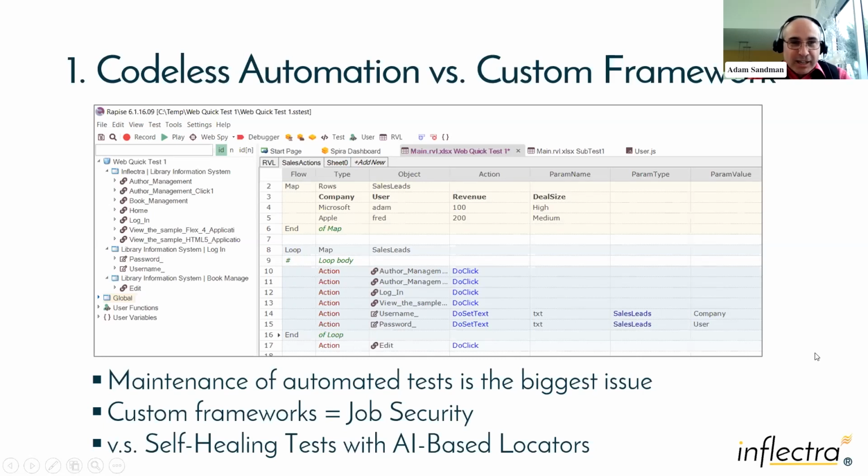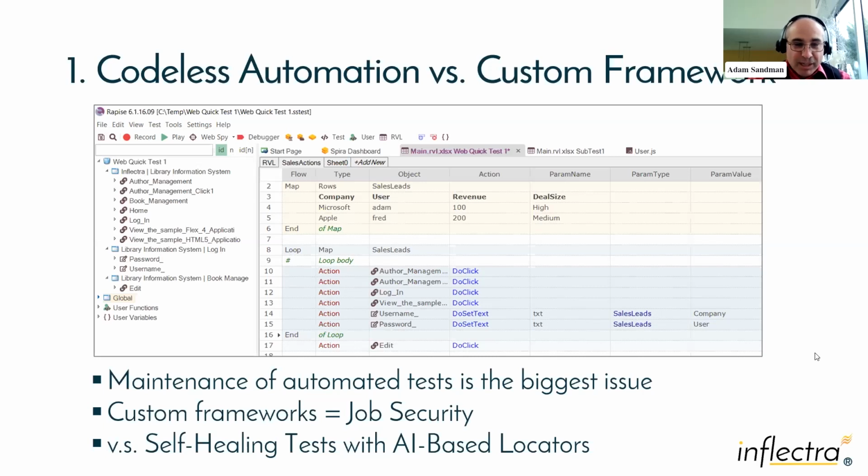First thing is Rapise is a codeless automation tool, not just a framework. One of the challenges we see from a lot of clients is that they have to maintain a framework. Someone comes along, builds a great framework using JavaScript or Java or .NET or Python, and it's all in their head. They love it. And then as soon as they move on to some other project or leave the company, it's someone else's problem, and their maintenance becomes a nightmare.